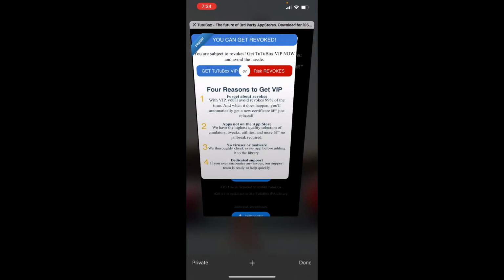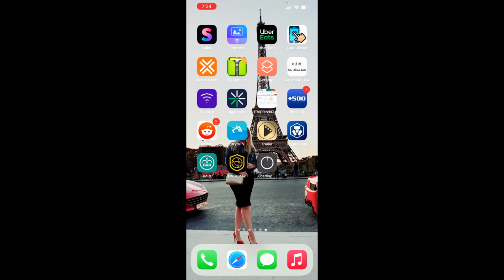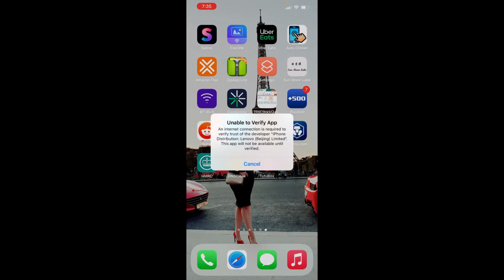So let's go to Box, install. So you can see unable to verify app and internet connection is required.